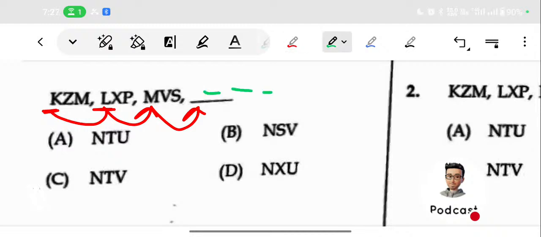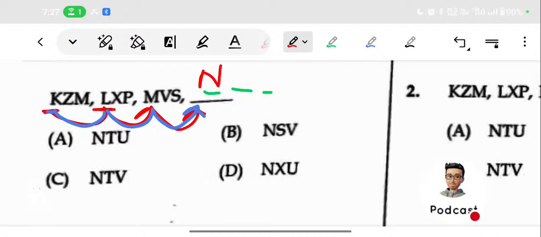Just comment. So we find the relation, that is neighboring letters. After K the letter is L, then M, then what will be this first letter? Yes, that is N. So the first letter will be N.